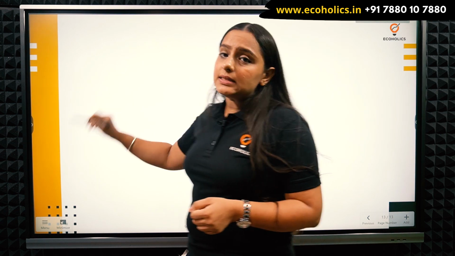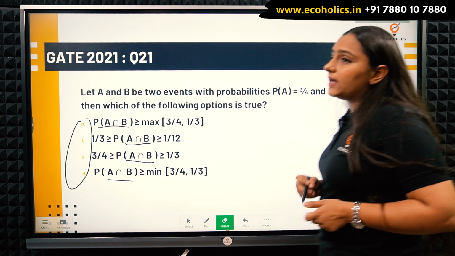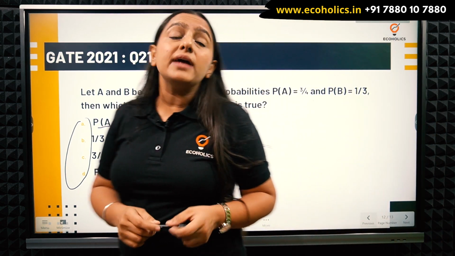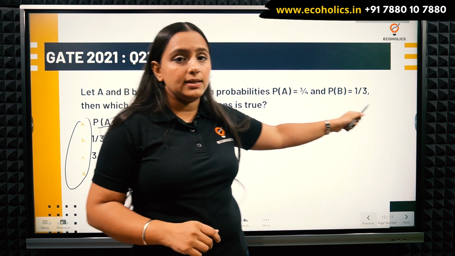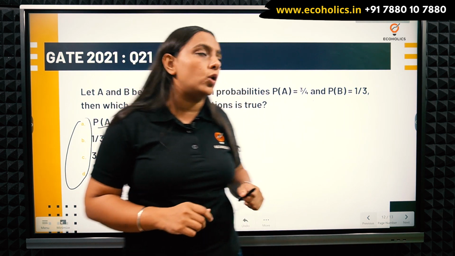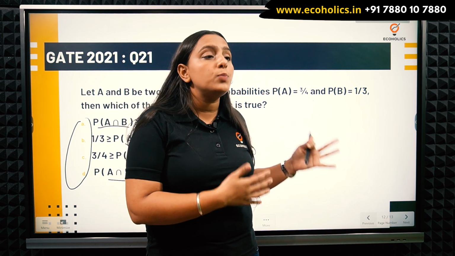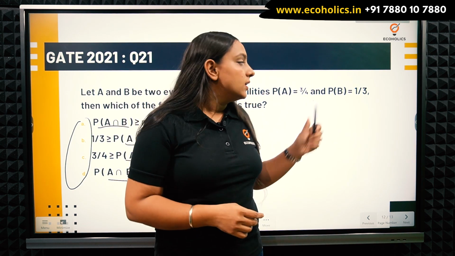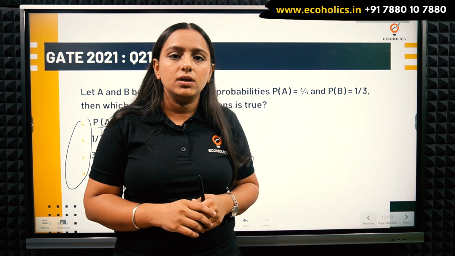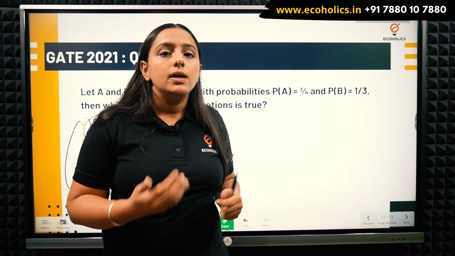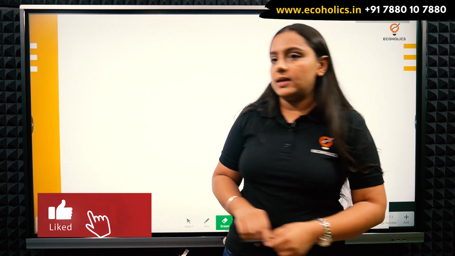So what I can see from the question is that among A and B, my set B is a smaller set. My B event is quite smaller as compared to A, because that's evident from the probabilities they are having. Correct? So the only set which can be a subset of another set is my set B. So I will just work with that case first.